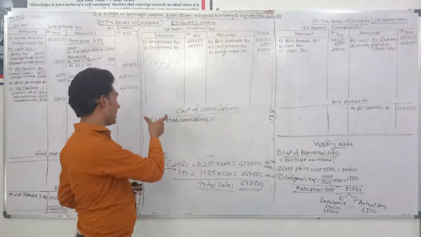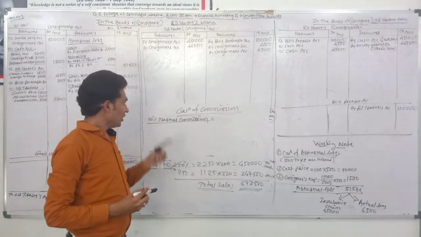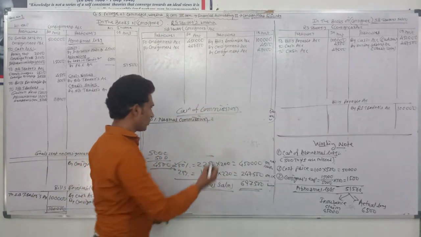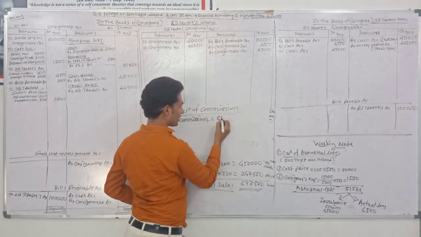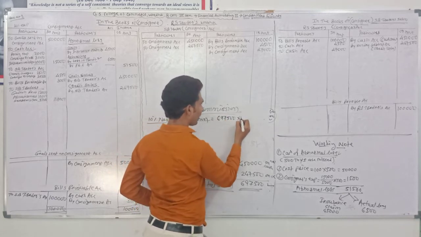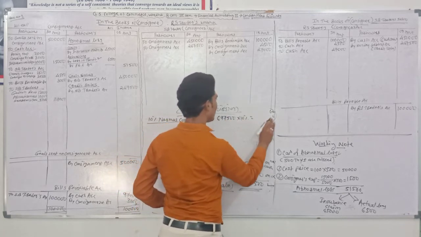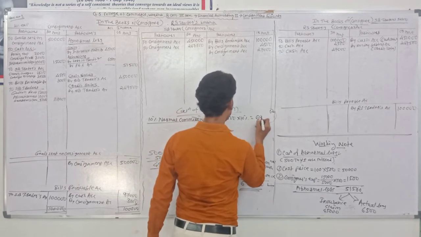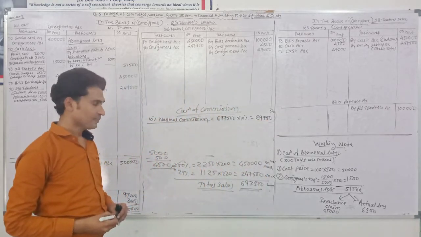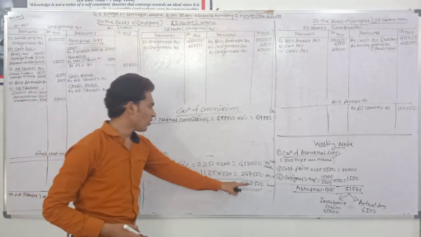Now just see how to calculate the commission. Normal commission is always calculated on the total sales. So total sales is 6,97,500 into 10%, which is equal to 69,750. It's the normal commission. Okay, normal commission is calculated on total sales.